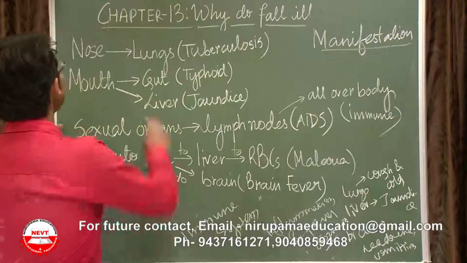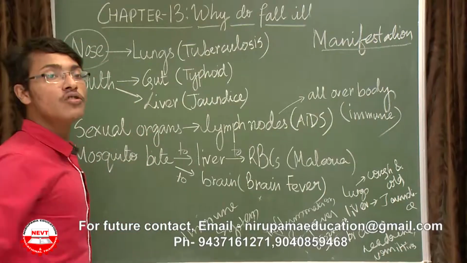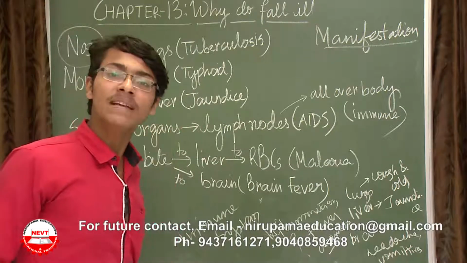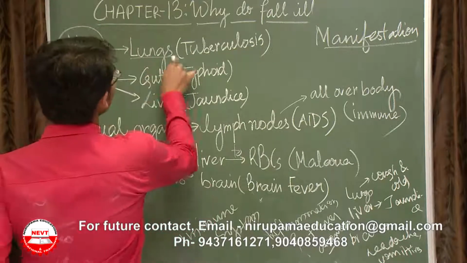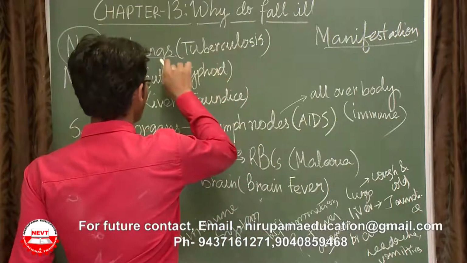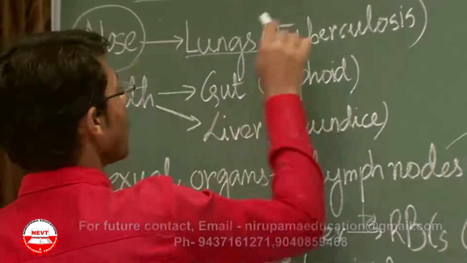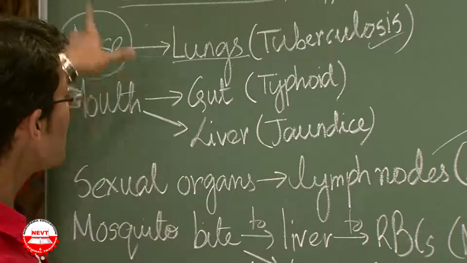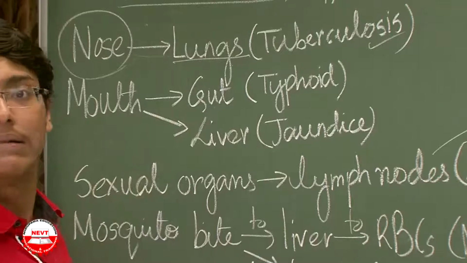Say the microorganism has entered through my nose or nasal passage. What is the possible place it will go? It will go into the lungs. Those diseases which enter mainly through the nose and affect the lungs, like tuberculosis. If it enters the nose, the probable place is the lungs.